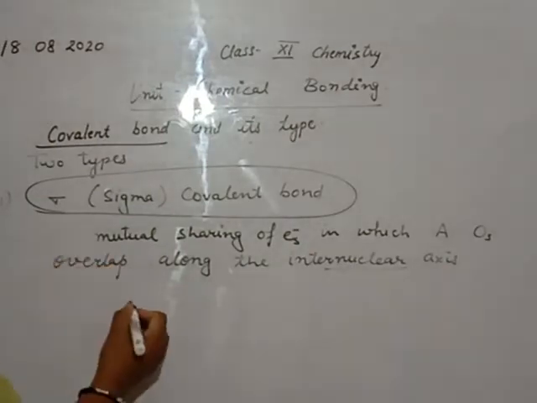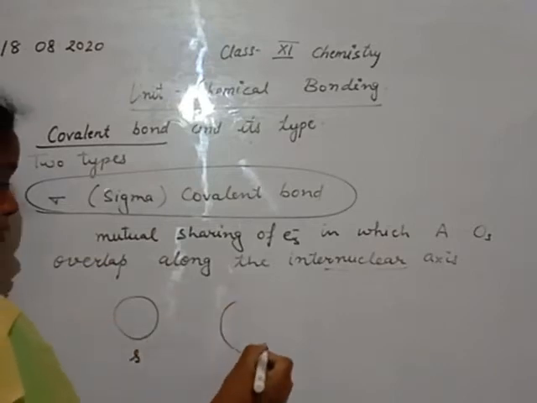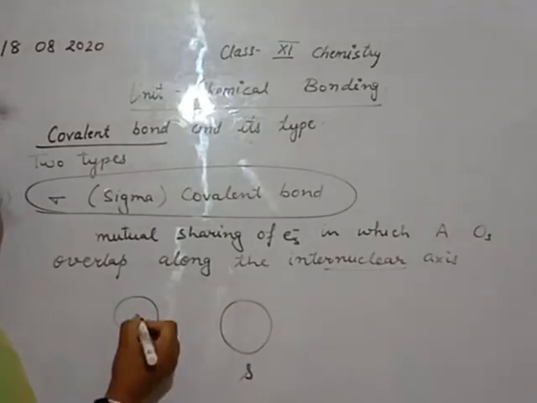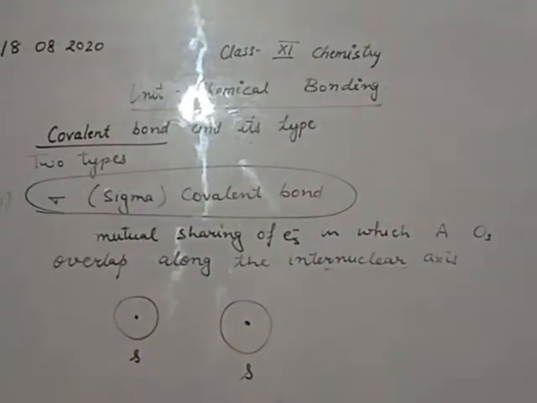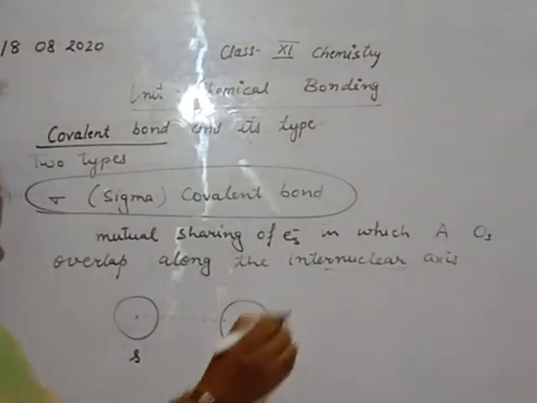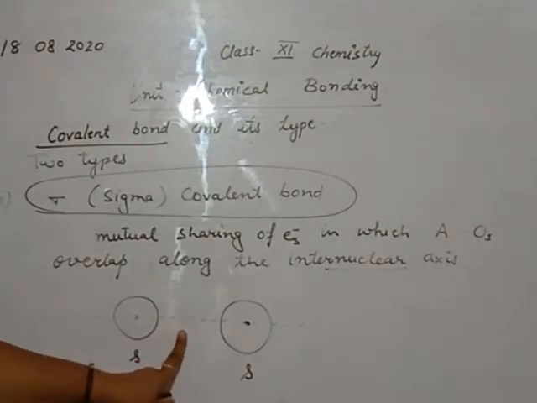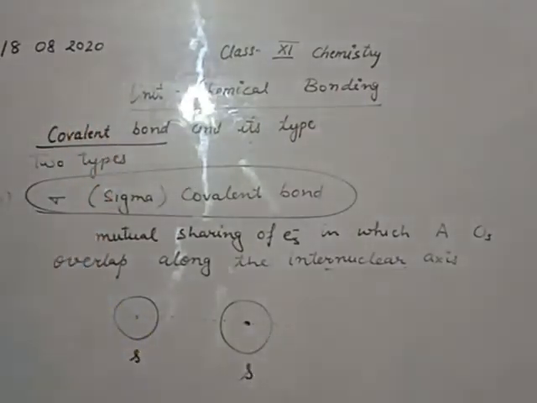For example, we have an s orbital, and another one is also an s orbital. This is the nucleus of this s orbital, and this is the nucleus of that s orbital. When we pass an axis through the nuclei of two atomic orbitals, this axis is known as the internuclear axis.